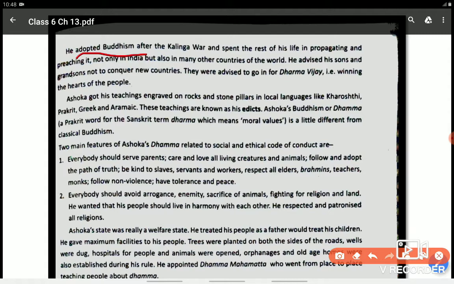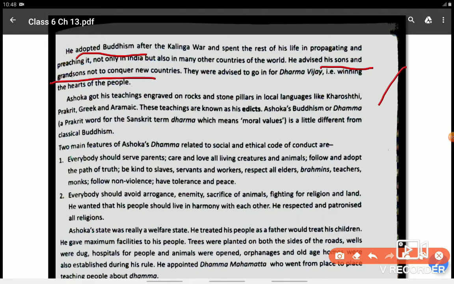Not only in India but also in different parts of the world, Sri Lanka, China, Southeast Asian countries. Ashoka, along with his son and his daughter Sangamitra, propagated Buddhism not only in India but also in other countries of the world like Sri Lanka, Southeast Asia, China. Even he advised his sons and grandson, his coming generation, not to conquer new countries. That means not to wage war in future, not to involve in war.